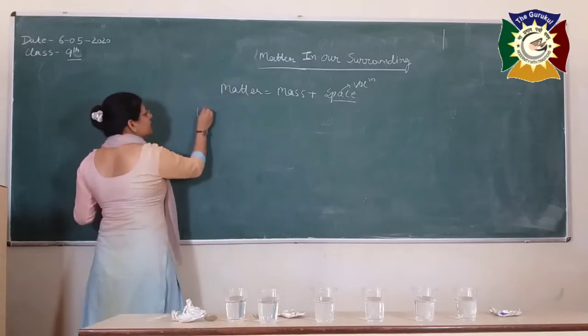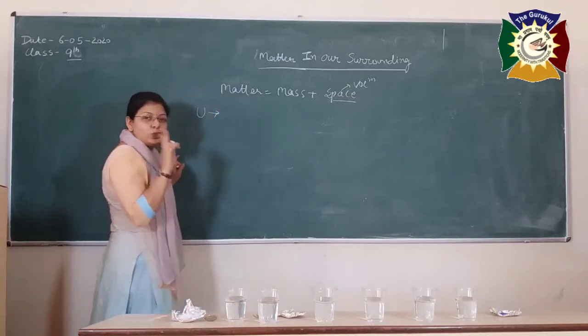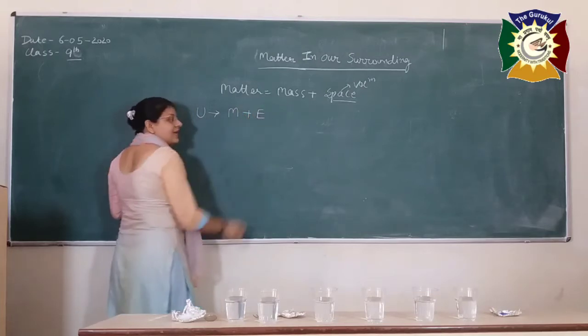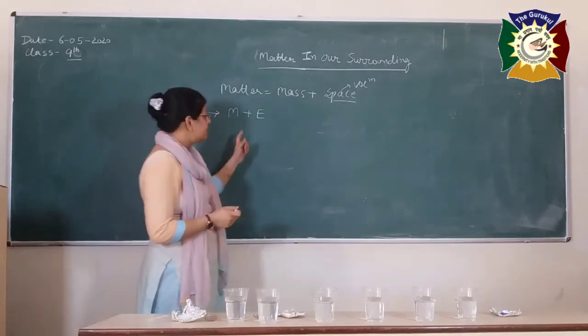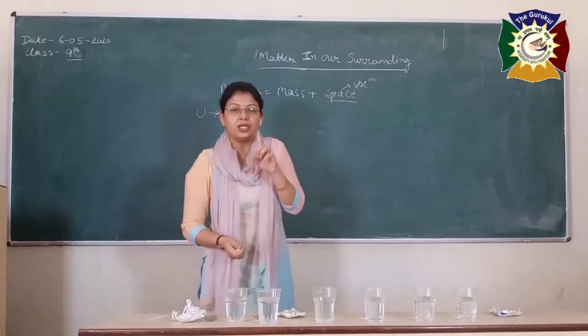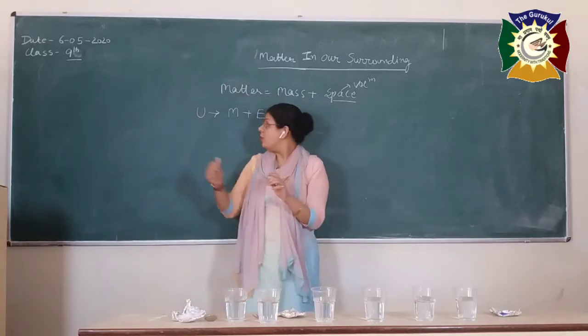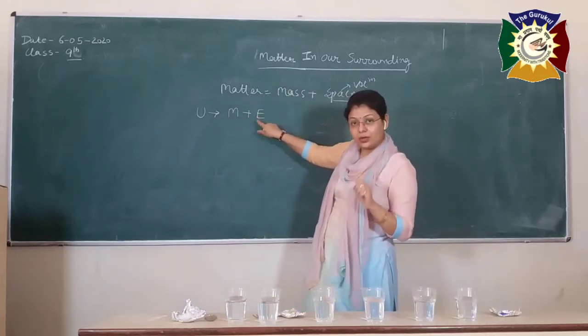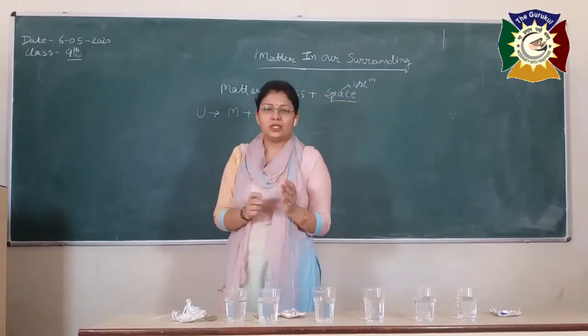What? The universe is made up of only two things. First is matter and the second one is energy. That means, bache, each and everything in the universe is either in the form of what? Matter or in the form of energy. Okay. So this is regarding the universe.